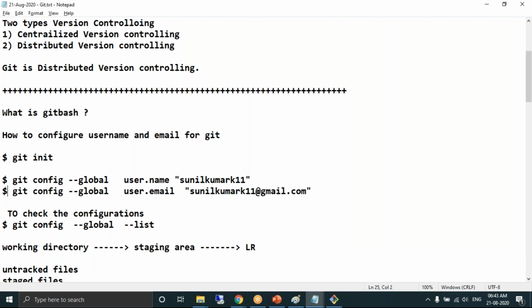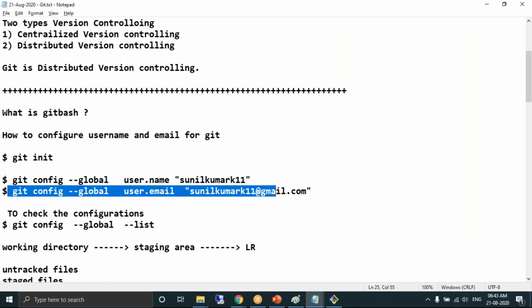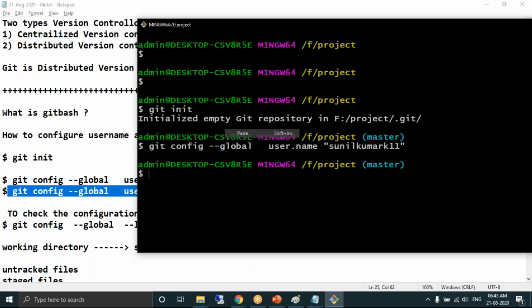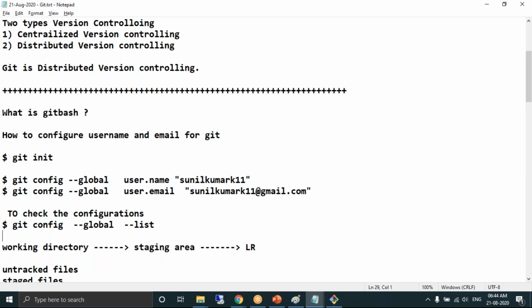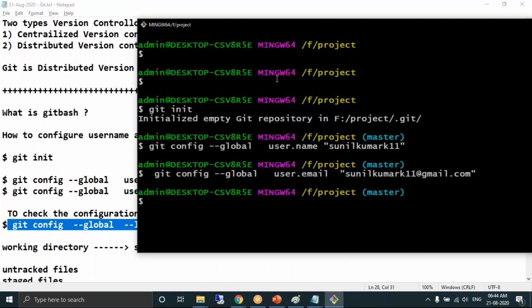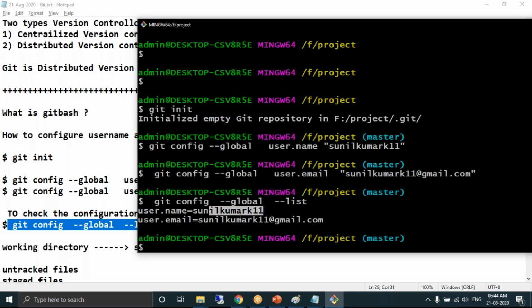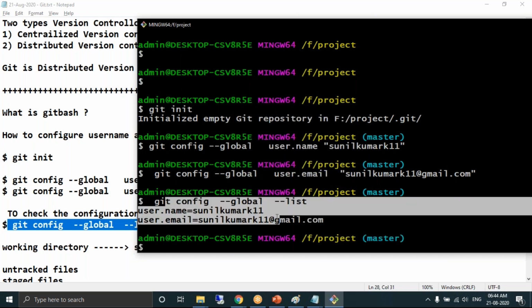User.name configured. User.email configured. If you want to check whether the configurations are successfully done or not, git config --global --list will list out the configurations for you. How many configurations have we done? 2 configurations. Username is this one, email address is this one. Yes, I have done my configurations.